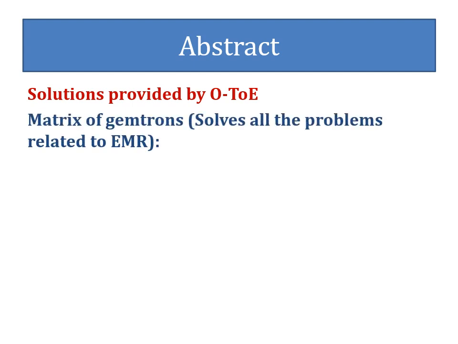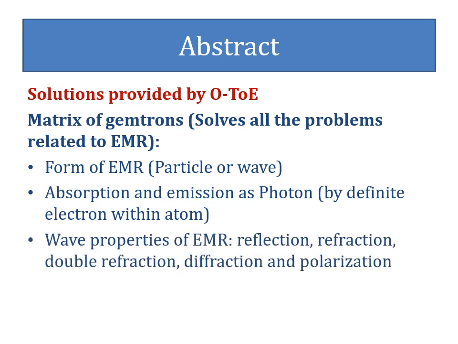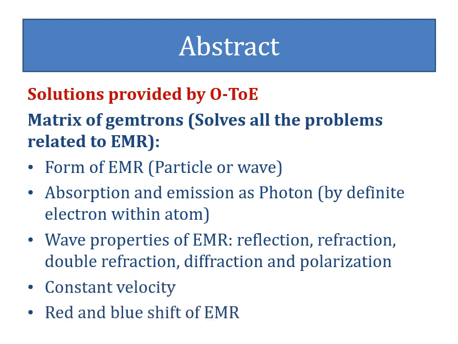The matrix of gemtrons spread across the multiverse solves all the problems related to electromagnetic radiation, like its nature, that is either particle form or wave form, its absorption and emission in definite quanta of energy as a photon by definite electron within atom, its wave properties like reflection, refraction, double refraction, diffraction, and polarization, its constant velocity within space, and its red and blue shift due to the relative movement between astronomical objects and Earth.